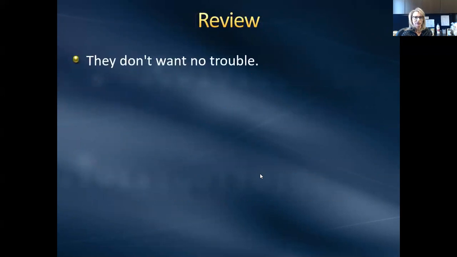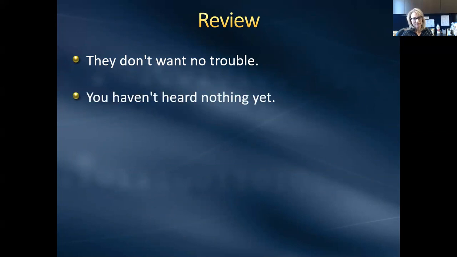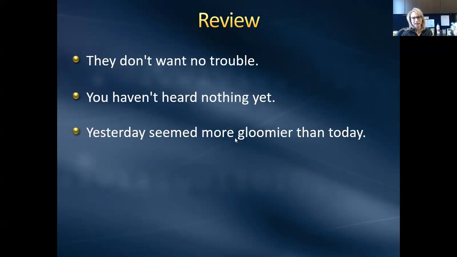All right, let's review a little more. "They don't want no trouble." That's incorrect. You would say they want no trouble or they don't want any trouble. "You haven't heard nothing yet." That's incorrect. You'd say you haven't heard anything yet. "Yesterday seemed more gloomier than today." This is a double comparison, and you would just say yesterday seemed gloomier than today, not more gloomier.